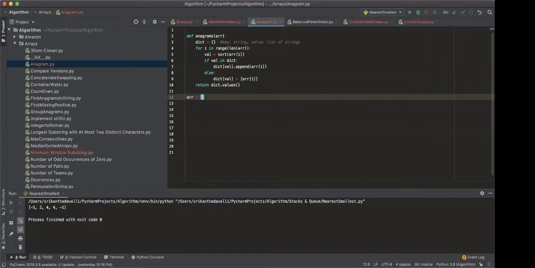I have a question. So we are having all the key and value pairs, right?